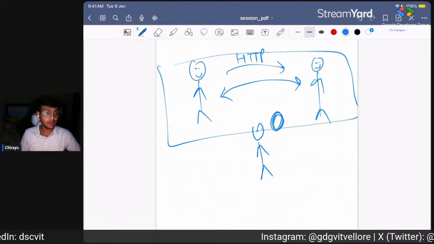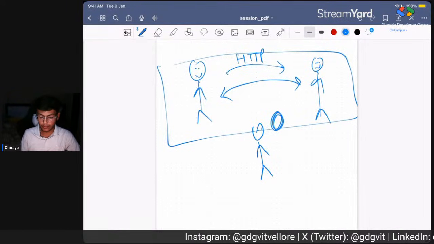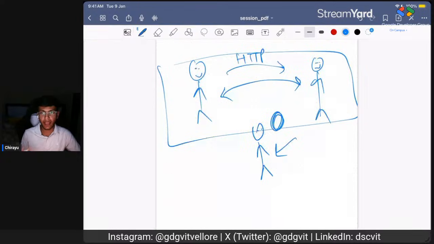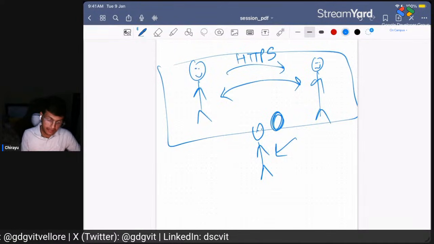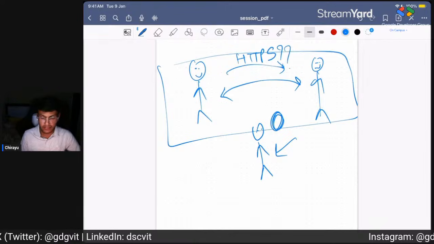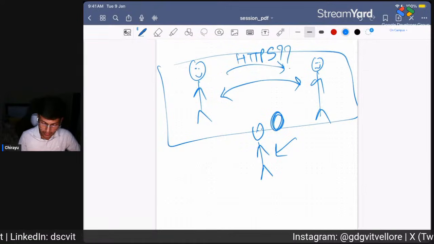This is HTTP. And what is HTTPS? HTTPS is basically if they're in a room, right?